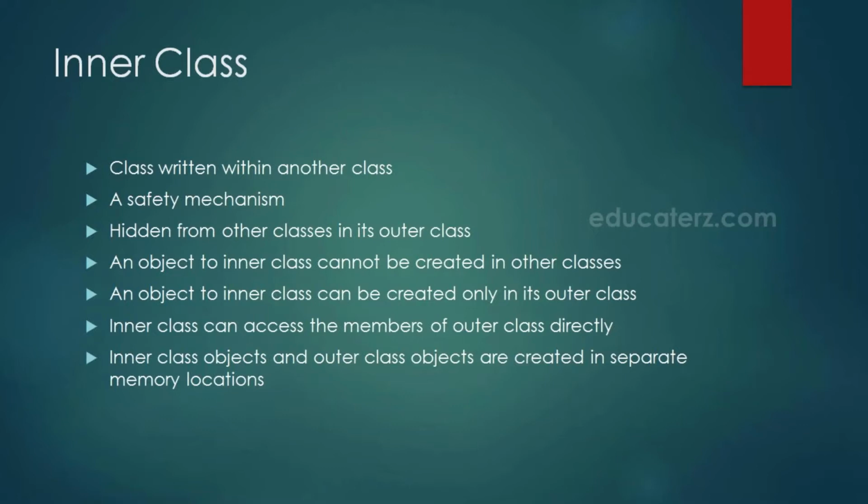So to make instance variables not available outside the class, we use private access specifier before the variables. This is how we provide security mechanism to the variables. Similarly, in some cases, we want to provide security for the entire class. In this case, can we use private access specifier before the class?